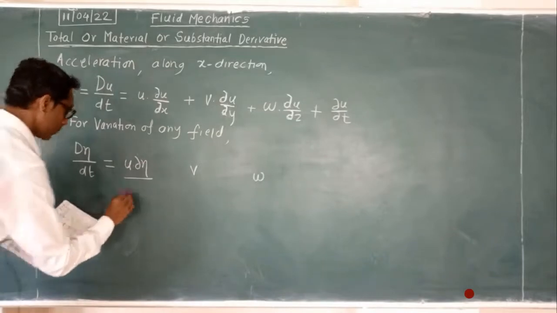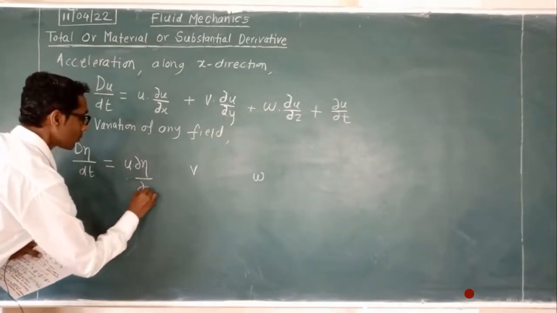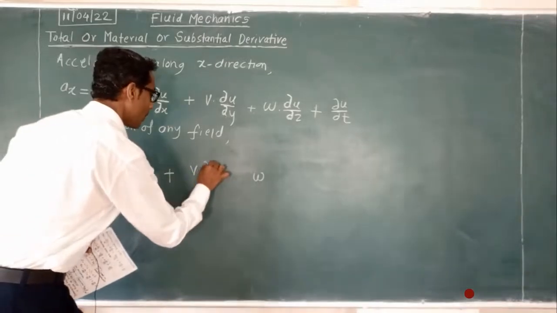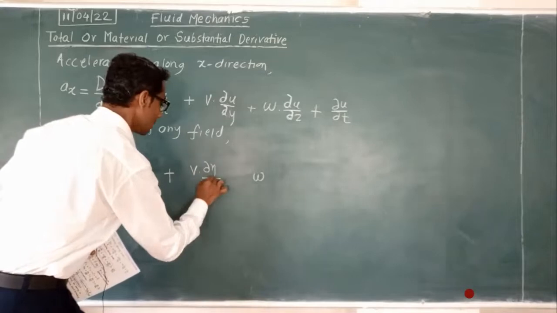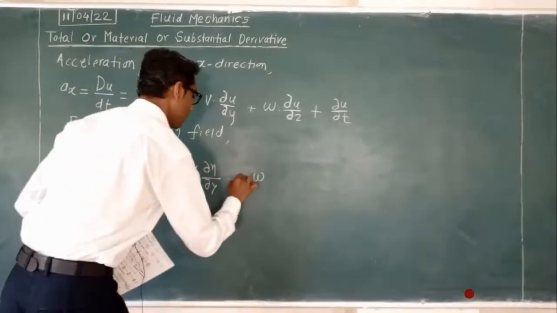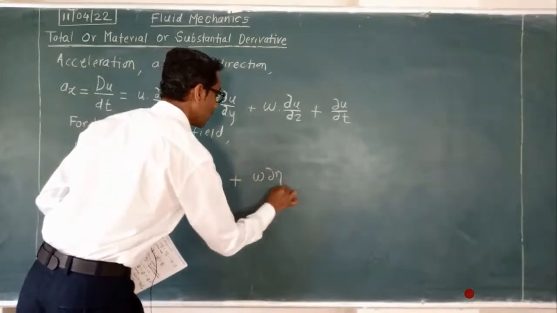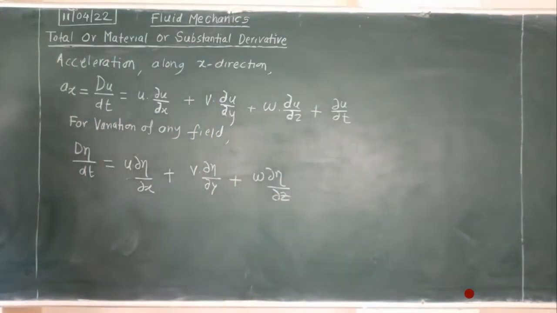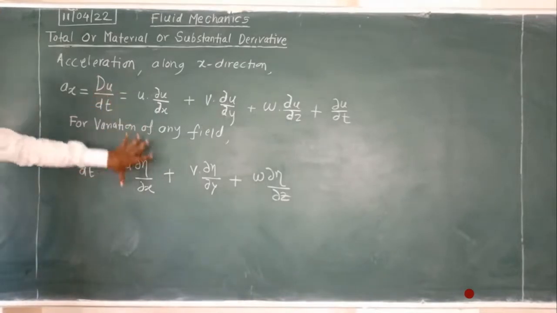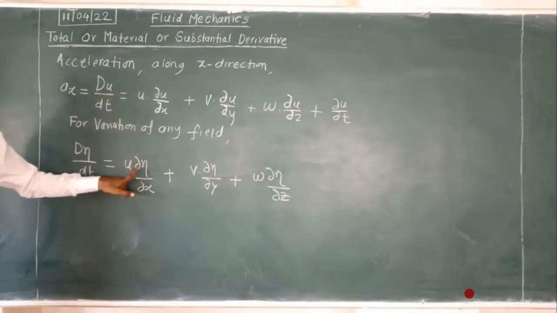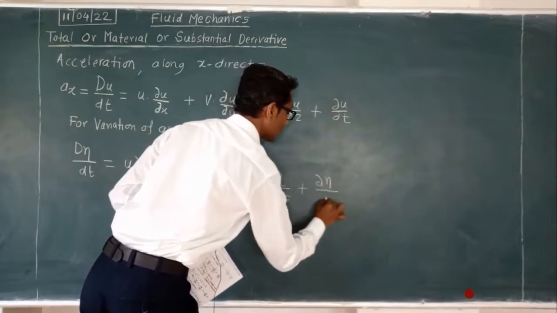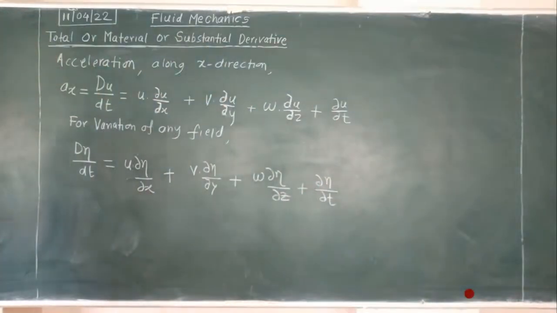divided by delta x plus v into delta eta divided by dy plus w into delta eta divided by delta z. Okay, so in this way we can write the change in the variation, plus the last element, that is with respect to time. Okay, understood?